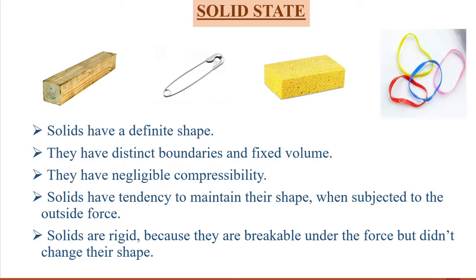Solids have a tendency to maintain their shape. Why? Because they have definite shape, distinct boundaries, fixed volume, and negligible compressibility, so they maintain their shape when subjected to outside force. Solids are rigid because they are breakable under force but don't change their shape. If you apply force and compress it, it will break, but it will not change its definite shape and distinct boundaries.